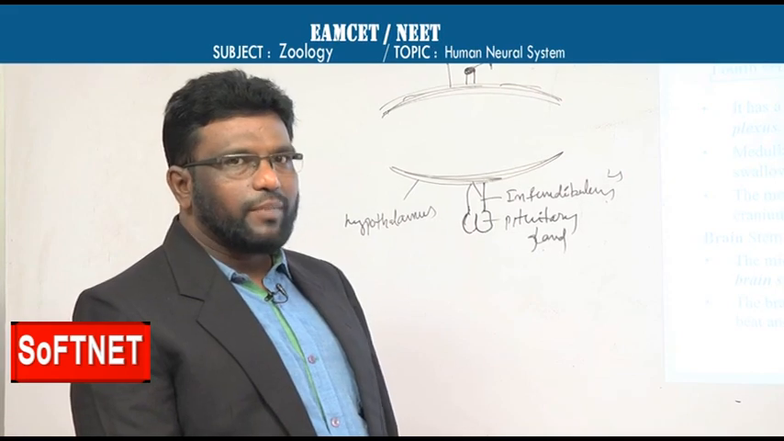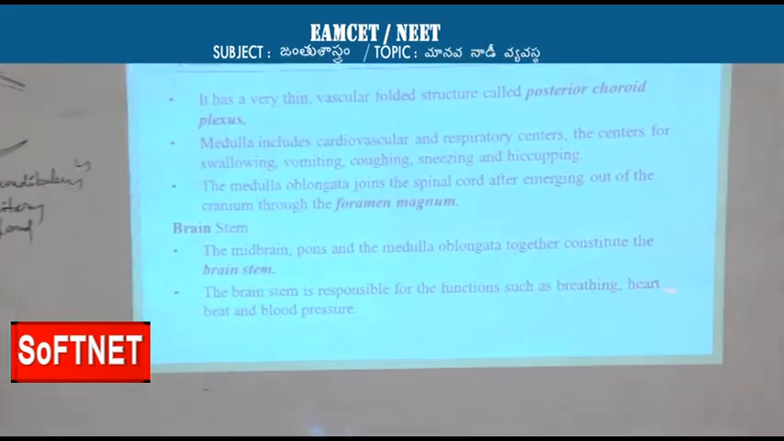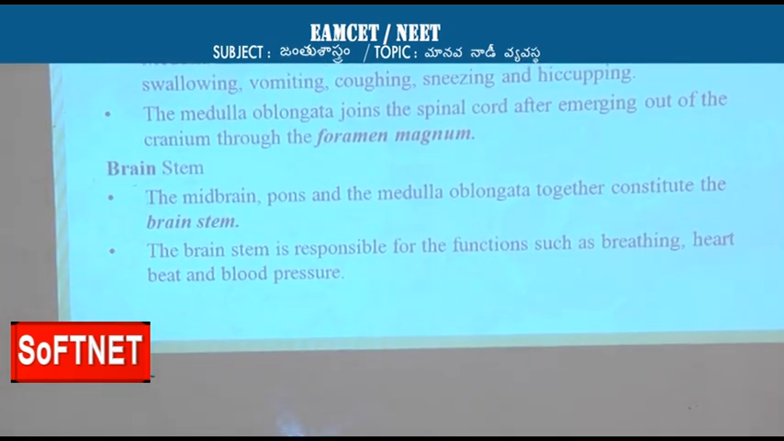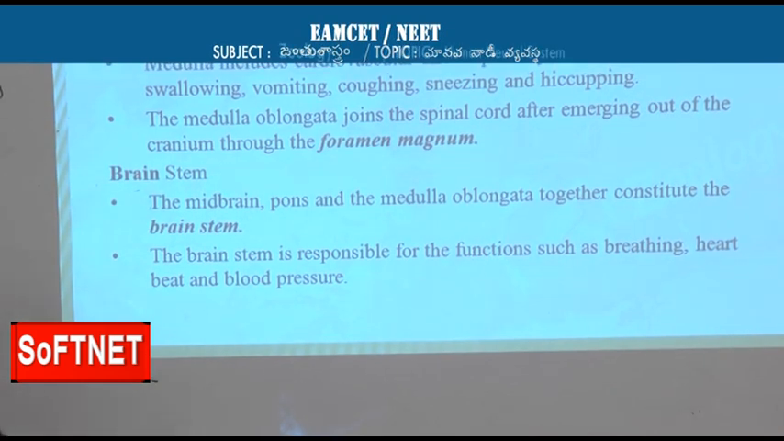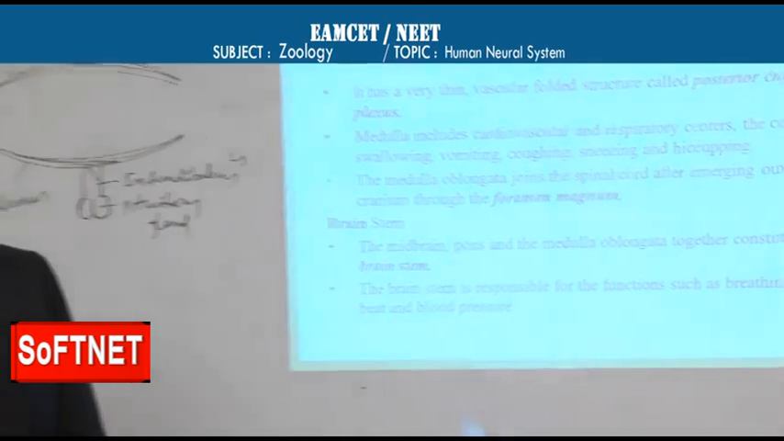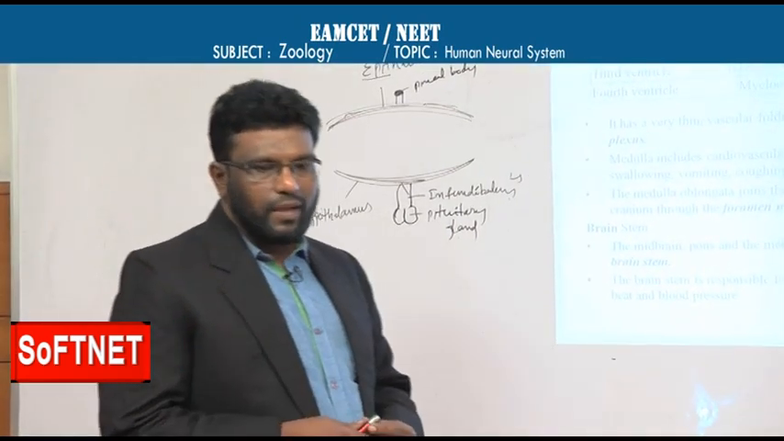So the functions of brain stem, if you see here, are breathing, heartbeat and blood pressure. That means the functions of midbrain, pons and medulla collectively are the functions of brain stem. This is about brain stem.